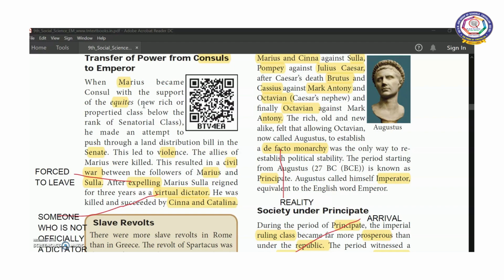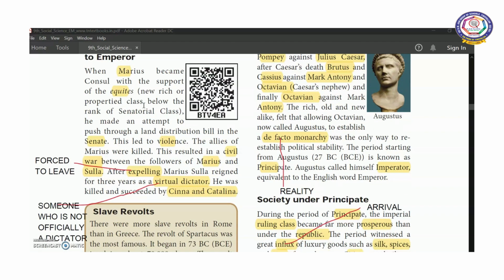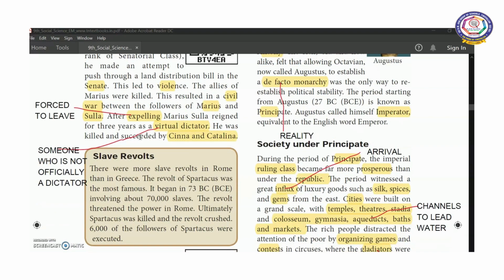This led to violence there. So the friends of Marius were killed. This resulted in a civil war between the followers of Marius and Sulla. After expelling Marius, Marius was forced to leave. Then Sulla got the power and he ruled for 3 years as a virtual dictator. Virtual dictator means someone who is not officially a dictator. So he was killed and he was succeeded by Cinna and Catilina.